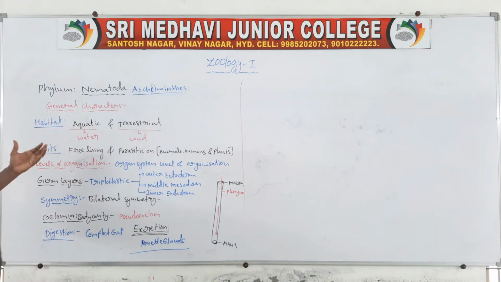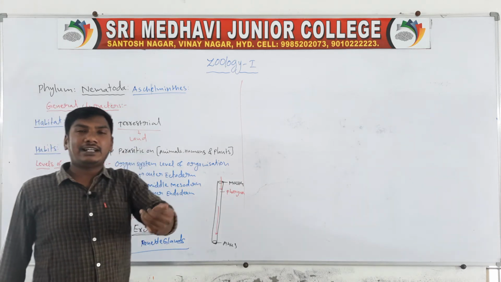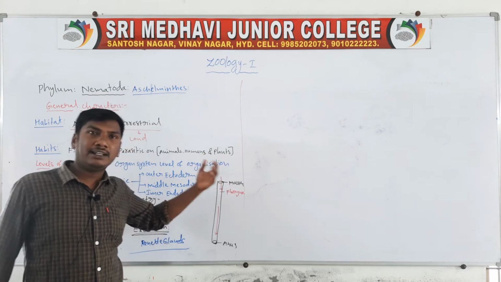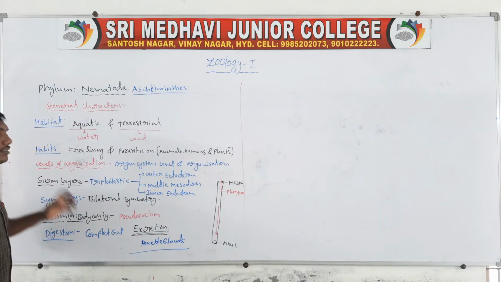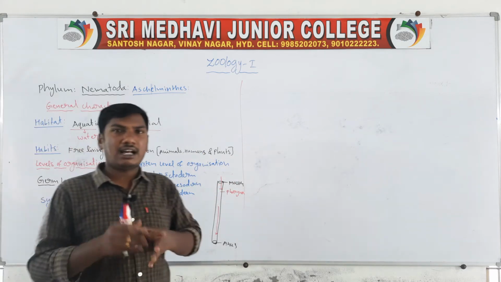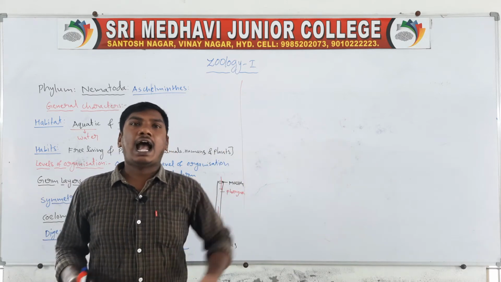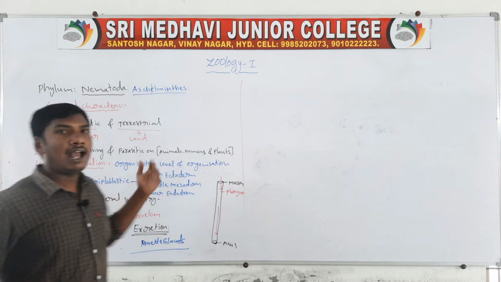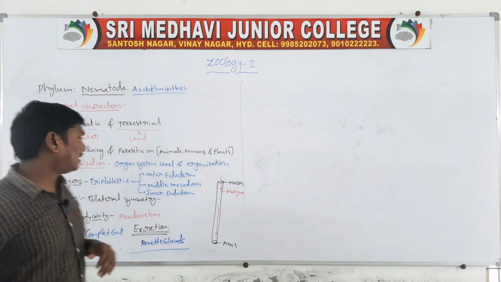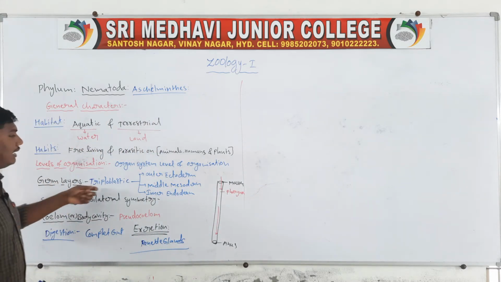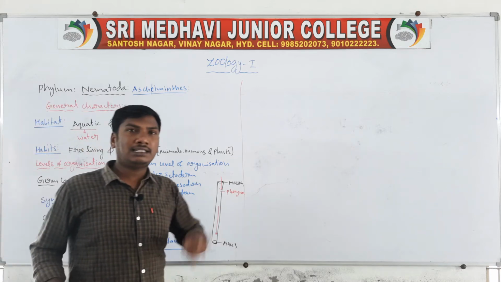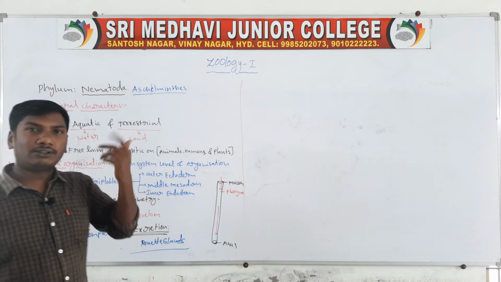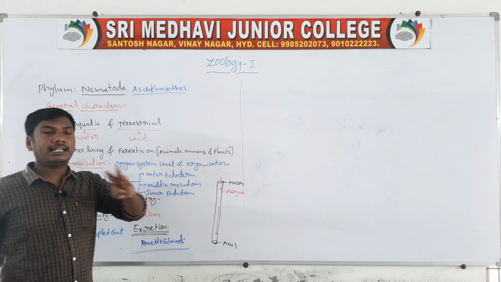Once revised, the general characters of phylum Nematoda. First one, habitat: aquatic or terrestrial. Aquatic means living in water, terrestrial means living on land. Next, habits: free living or parasitic on animals or plants. Level of organization: organ system level. Germ layers: triploblastic, with outer ectoderm, middle mesoderm, inner endoderm.